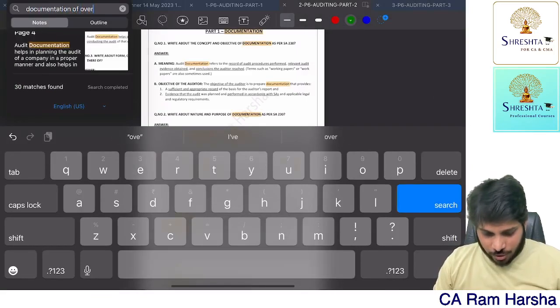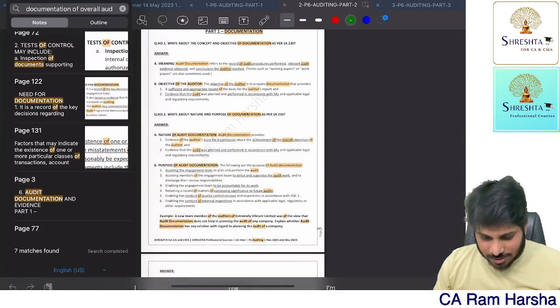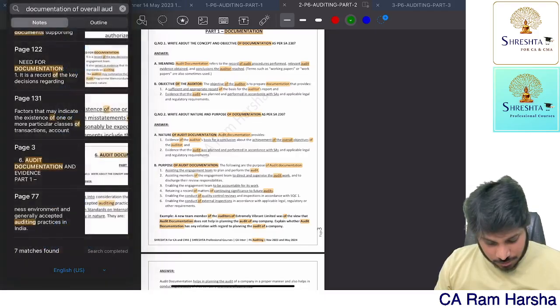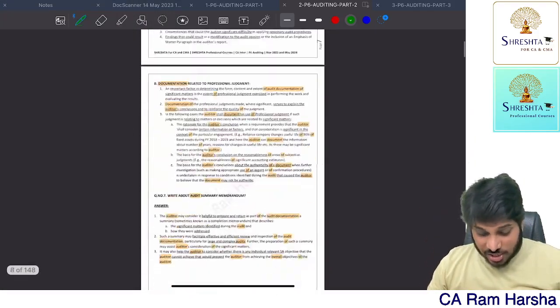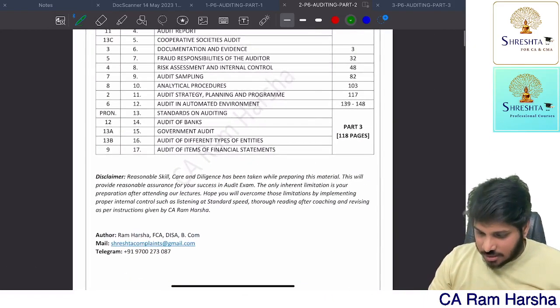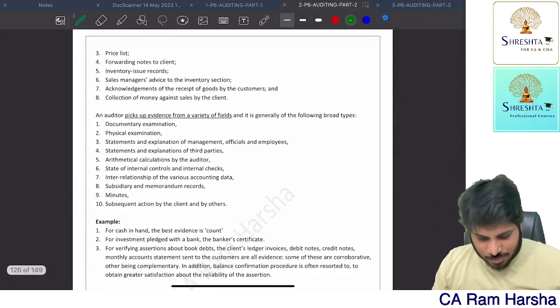This is in the audit strategy chapter, page 117. Somewhere around the 125th page you will find the exact sentence in the book.